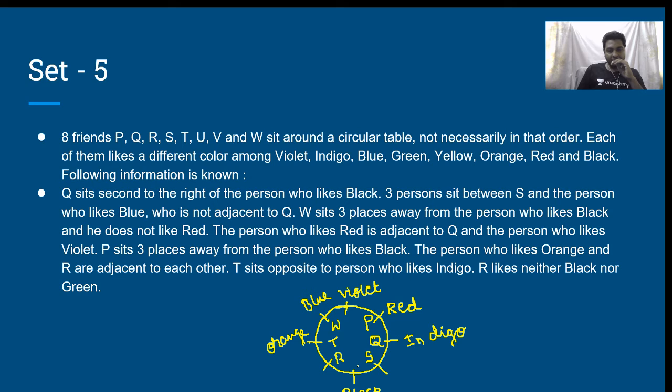What else am I left with? U and V I am left with. I don't have any constraint. But for colors, I know that R does not like black, R does not like green. Therefore, because R does not like green, it has to be S who likes green. Violet, indigo, blue, green. Therefore, R will like yellow. Between violet and black, if this is U, then this is V. Instead, if this is V, then this is U.